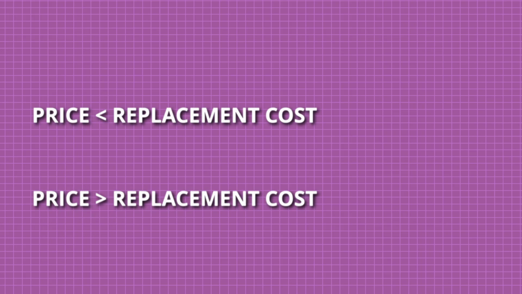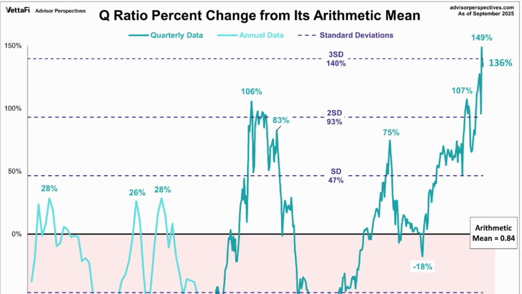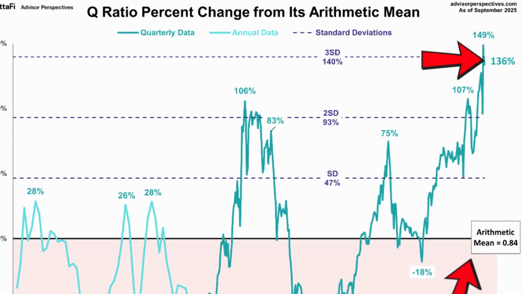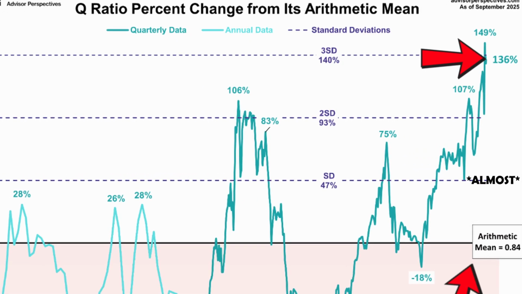Indicator number 4, the Q ratio. The Q ratio is less common than other metrics, but it's valuable because it looks at something different, the balance sheet rather than earnings or revenue. The Q ratio compares market value to the replacement cost of assets. If you can buy a business for less than the cost to replace everything it owns, it's likely to be undervalued. More than replacement cost, potentially overvalued. The Q ratio is currently at double its historical average. That's indicator number 4, the Q ratio.